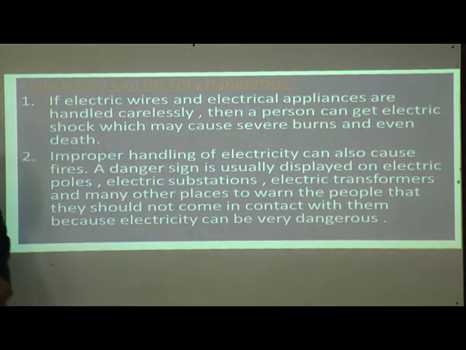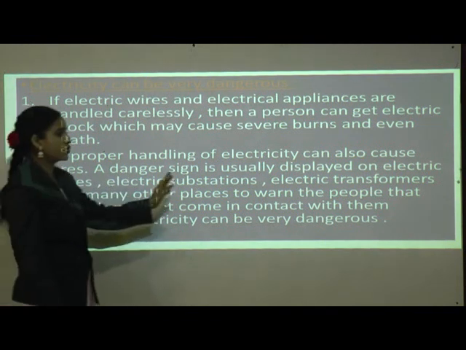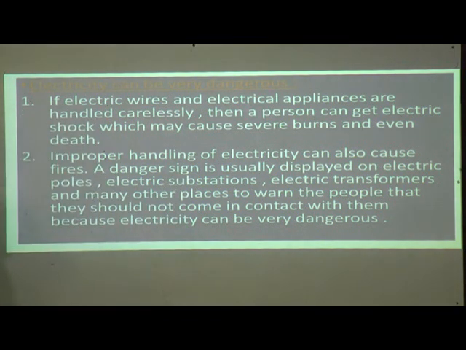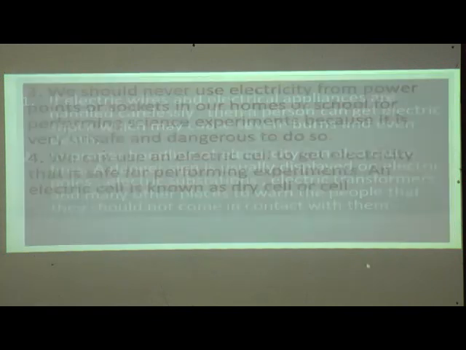So don't go near electric poles, substations, transformers and other places, because they have open electric wires. Don't go there.